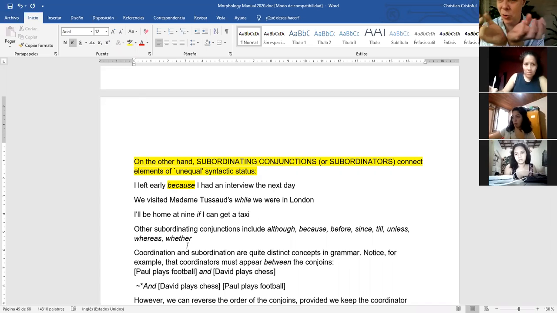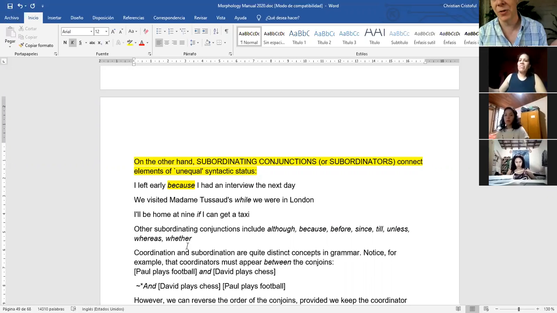Notice that there is no similarity between the two things. If I say oranges and pears, oranges and tangerines, there is a connection. They are both fruits. But in this one, I left early because I had an interview the next day. They are not elements of equal status.